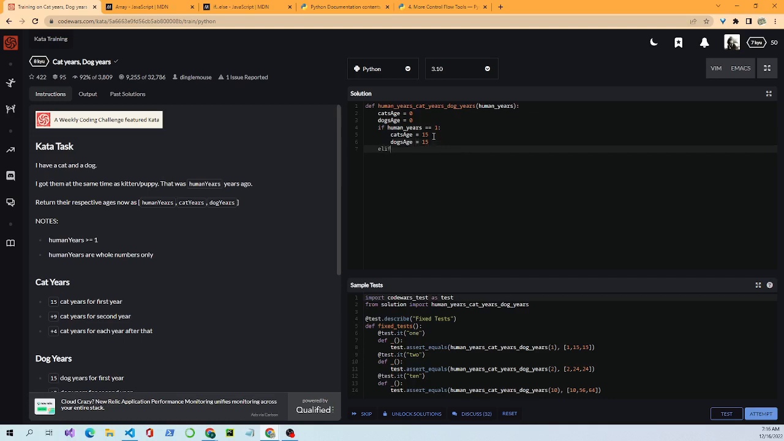In Python, we don't do an else if statement. It's actually elif. See how I have the elif? Elif human years equals 2, cat's age equals 15 plus 9. Dog's age equals 15 plus 9.